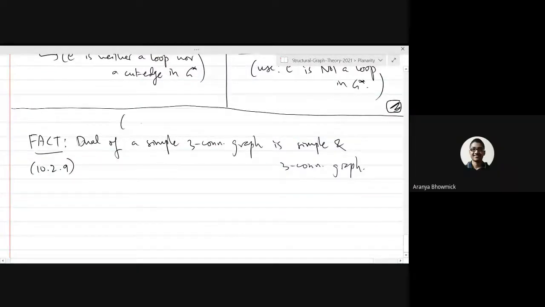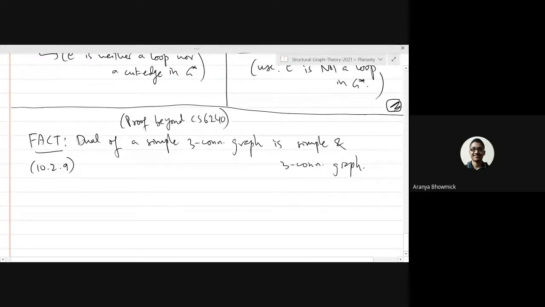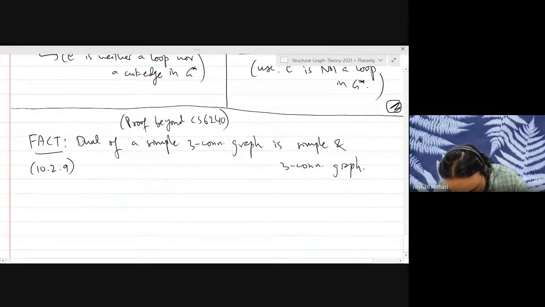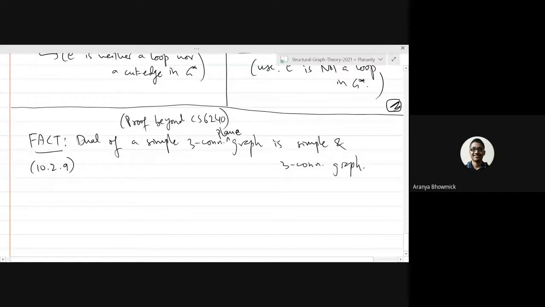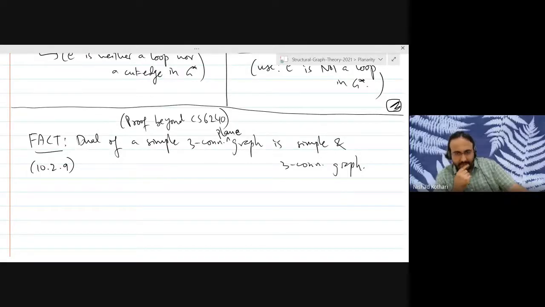But sir, I have a question. Yeah. In this fact, we have to assume that the three-connected graph is planar, because otherwise the dual... Oh, sorry. Simple three-connected planar graph. Yeah, plane graph also. Because when you are saying planar, then the embedding is not fixed. But when you are saying plane, the embedding is fixed. So the dual is well defined. That's right. Dual is well defined.